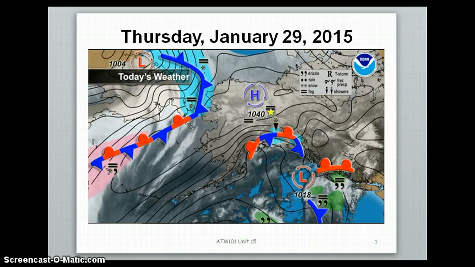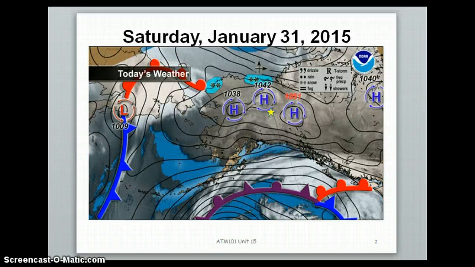On Thursday, January 29th, we can see the high pressure systems beginning to take over the northern regions of Alaska, and a mixed front is being pushed from the south towards Eagle's location. This day was one of the coldest for the week, with a mean temperature of 40 below. On Saturday, January 31st, we now only see this high pressure system hovering over Eagle and the interior. The high pressure system seems to be slightly warming up the Eagle area by bumping the mean temperature to around -19 degrees for that day.